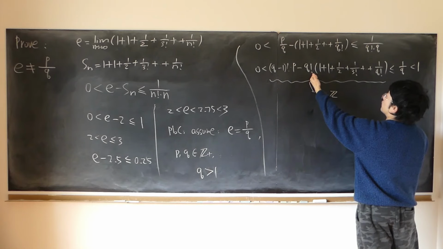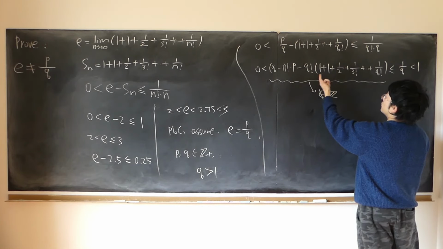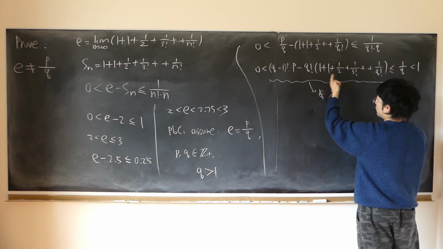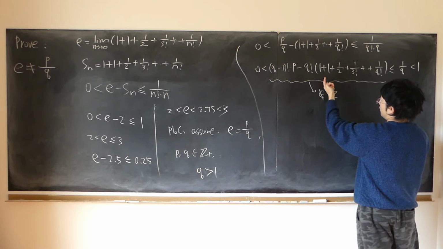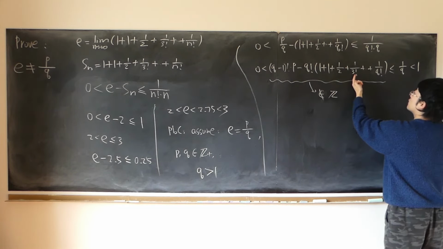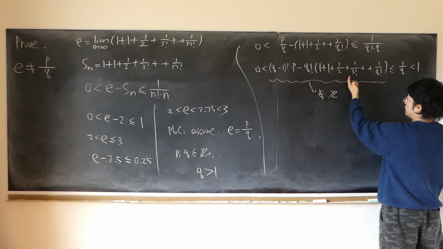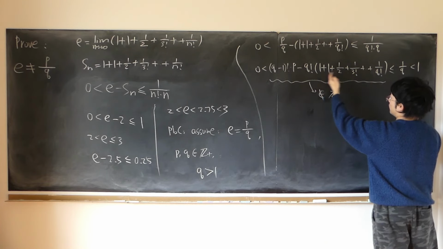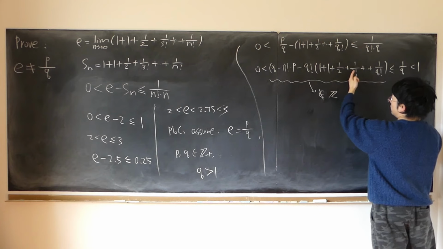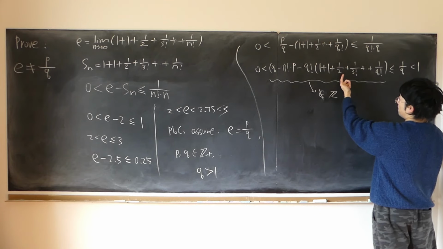And Q factorial distributes onto each and every one of the terms. So we have Q factorial times 1, Q factorial times 1, Q factorial times 1 over 2 factorial. As long as the denominator is a factorial of a number no larger than Q, we can always simplify it down to some integer as well.